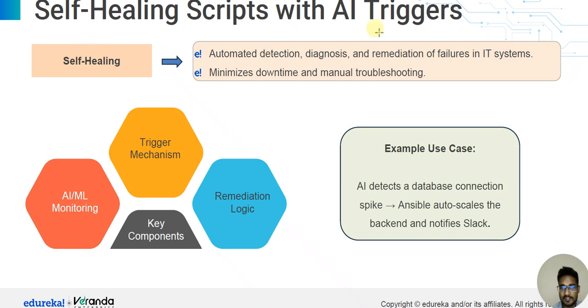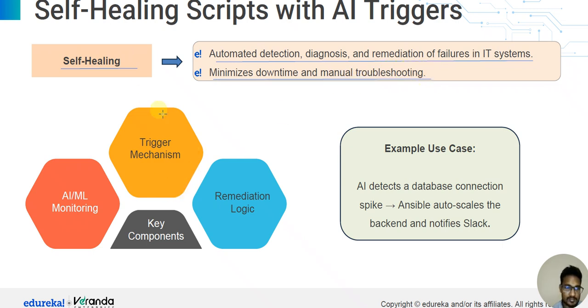Self-healing scripts with AI triggers. Self-healing is when AI triggers automate detection, diagnosis, and remediation of failures in IT systems, and minimize downtime and manual troubleshooting.